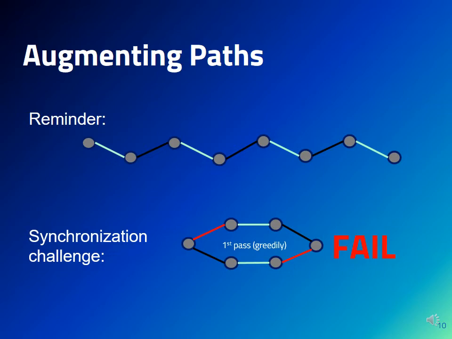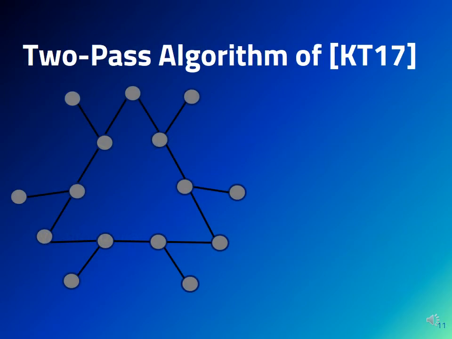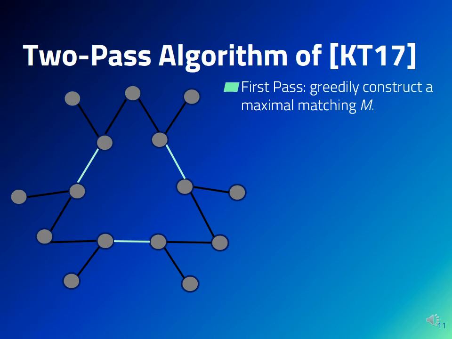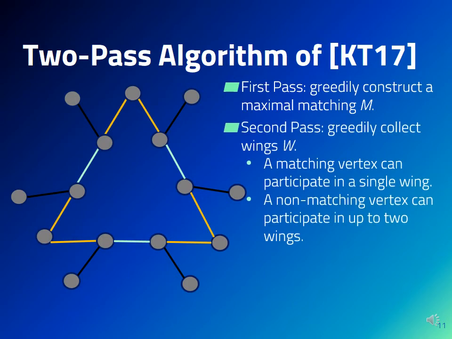However, I would like to first discuss how we did use the technique of augmenting paths to get a better approximation ratio using 3 passes. Our starting point is a 2-pass algorithm by Kale and Tirodkar. As is standard, in its first pass, this algorithm greedily constructs a maximal matching M. Then, in its second pass, the algorithm constructs a set W of wings.